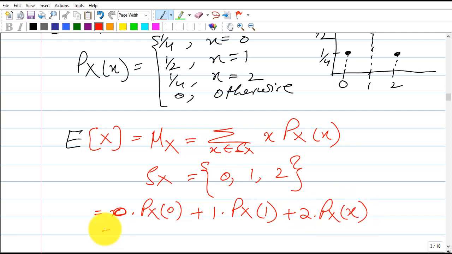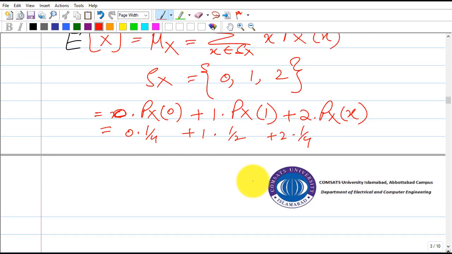So this would be 0 times 1 by 4 plus 1 times 1 by 2 plus 2 times 1 by 4. Obviously this would be simply 0, this would be 1 by 2, and this will be just 1 by 2. So the expected value or the mean is 1.